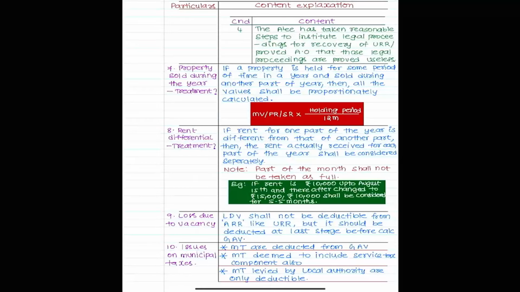First one is default of the tenant, second one is negligence of the owner. Okay, so it will be deducted from the total amount that we calculate before calculating the GAV.